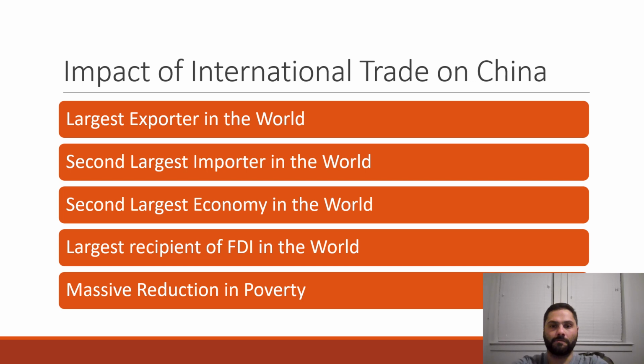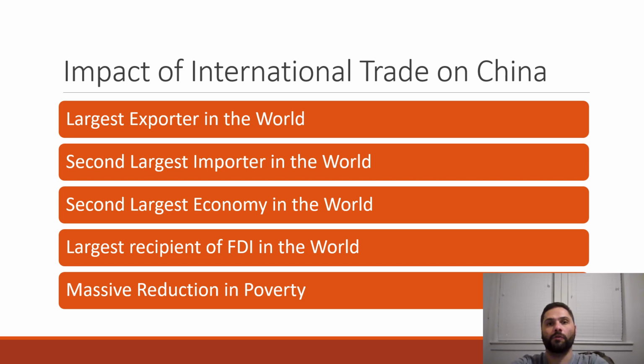All of that to say, the most important thing that they've done, the most beneficial impact that international trade and joining the World Trade Organization has had on China is their massive reduction in poverty. The 11-year span of 2002 to 2013, the middle class has gone from 4% all the way to 31% and has brought nearly 200 million people out of extreme poverty.